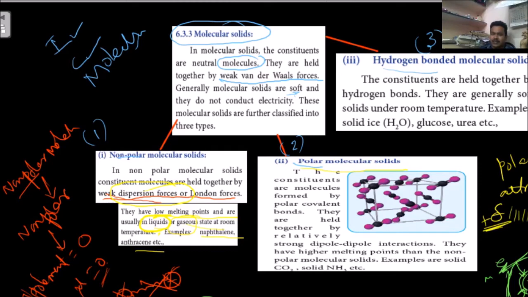Because the net dipole moment is not equal to 0, some charges are developed, so their interactions are strong. Whenever dipole interactions are there, the bond is strong, and these polar molecules have higher melting points than the non-polar ones.